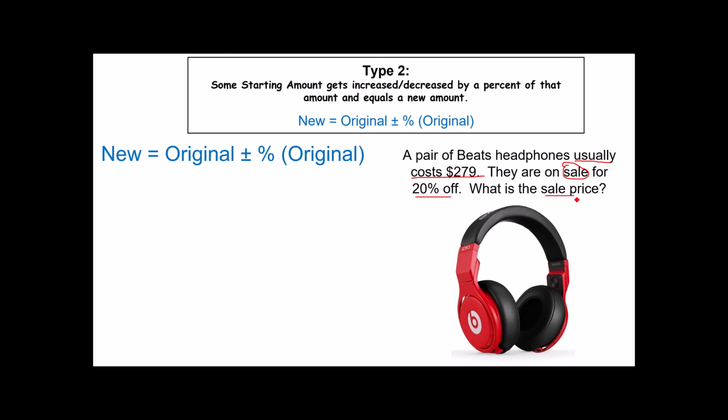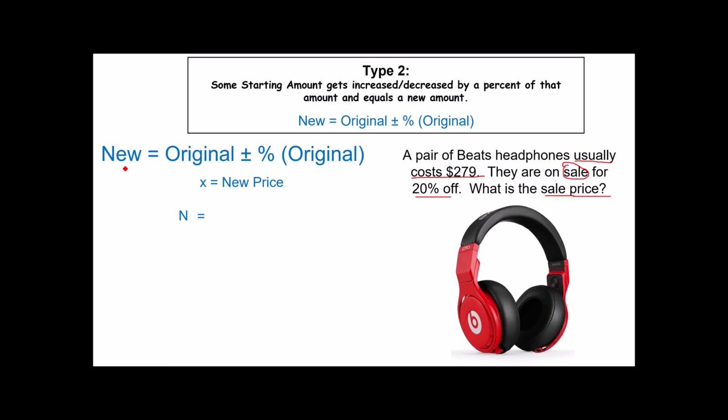Notice the question in our sentence tells us what it is we're trying to find. It's our variable. So in this problem, the variable is our new price or our sale price. Let's walk through the pattern. The new price, or sale price, is equal to the original price.